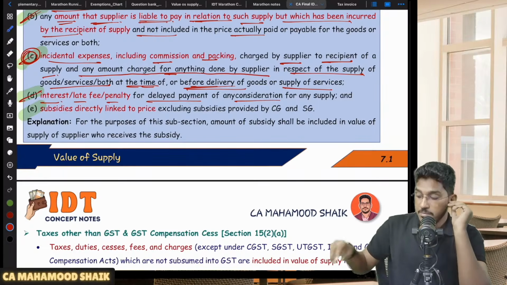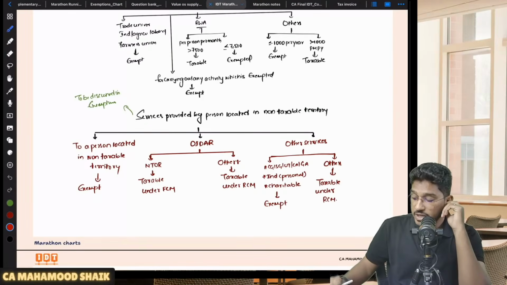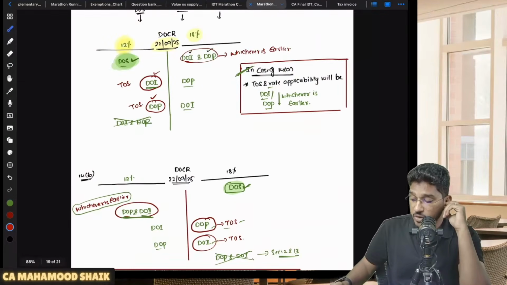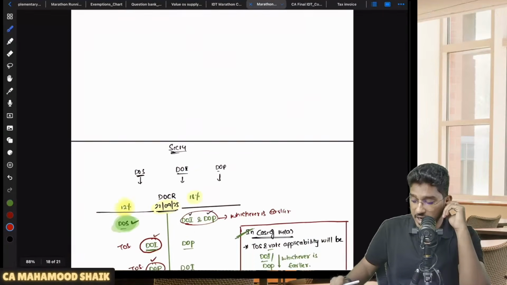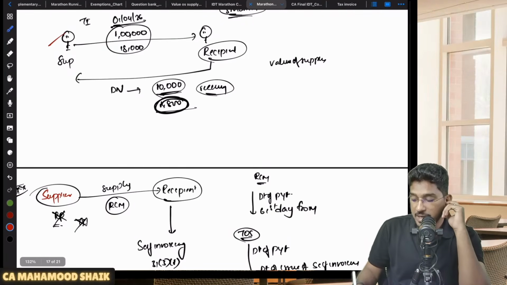But here once again the same issue will come. Sir, I would have already given the tax invoice. Now how will I add it, sir? Now you will not add it. For that you will give a debit note. So if you come back to this example, initially you give the invoice amounting to 1,18,000 rupees.